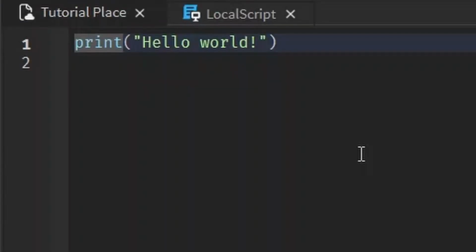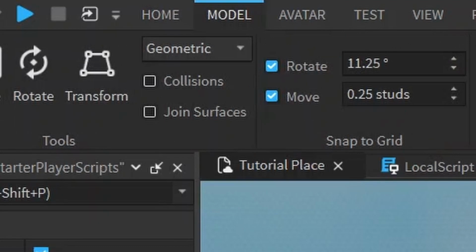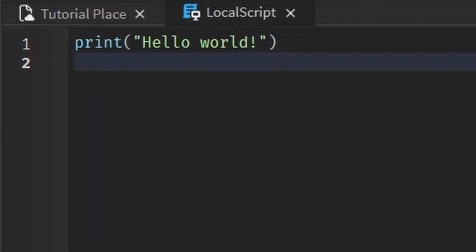Local scripts are pretty much just like regular scripts. You can see from the hello world, it says the same thing. You can also insert them through the Model tab. This is for a regular script and this is for a local script, the blue one. So when you go inside the local script, you see this hello world. Don't be scared if you've never used the local script before. The only thing is that everything that happens on the local script only affects the player whose local script it belongs to. You'll understand what I mean as we do more.